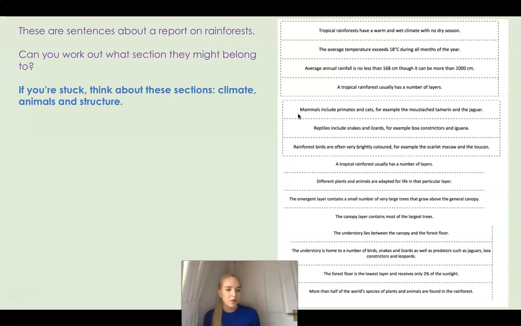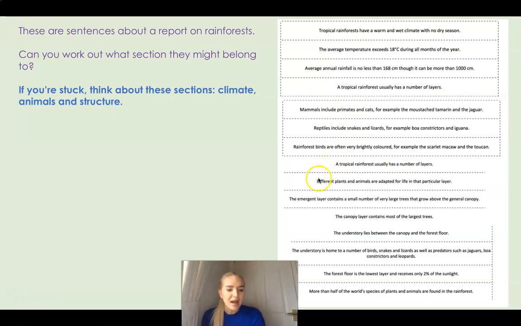So maybe I might write a note next to it just to say, this one's about animals, the one before was climate. Now if I keep reading down, it says here as well, reptiles includes snakes and lizards, for example, the boa constrictors and the iguana. Is that about the climate? No, it's not talking about the weather, is it? Is it talking about animals? Reptiles, that's a type of animal. Snakes and lizards, they are all animals. We know the boa constrictor and the iguana both are home to the Amazon rainforest. So maybe we could write a quick note next to that one as well, saying that one belongs to the animals. I know this because there is actually an animal referenced in this statement.